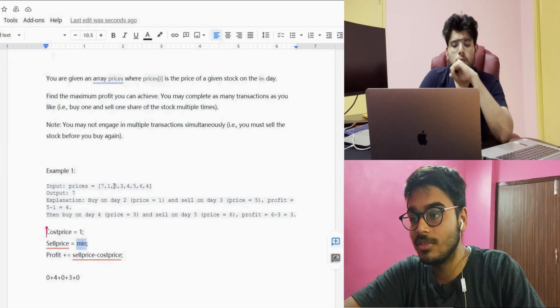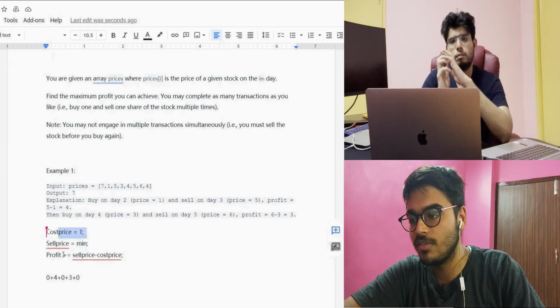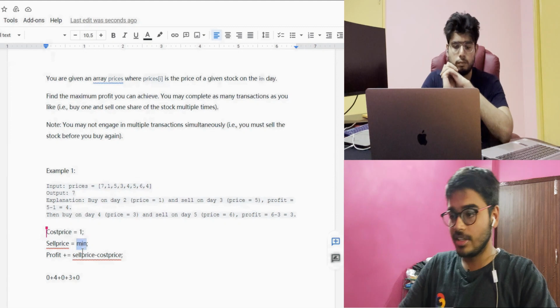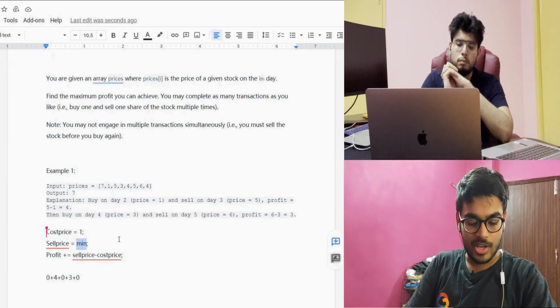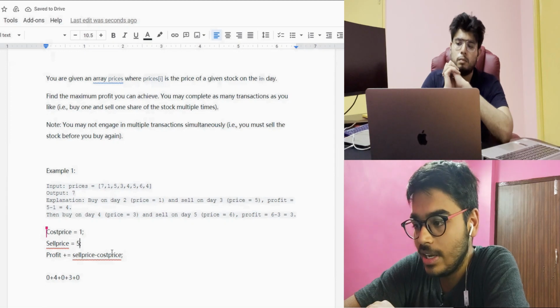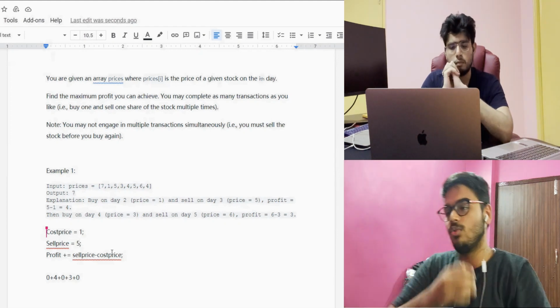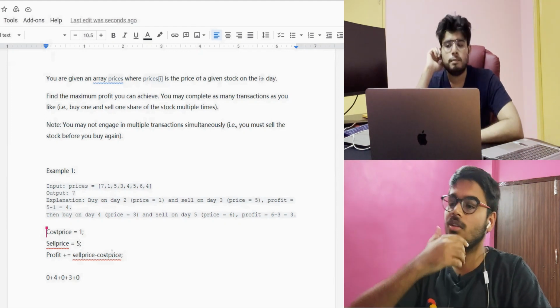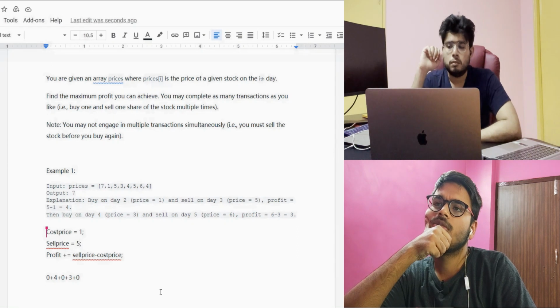When we get something which is greater than the cost price, then we have to check with the selling price as well, and if it is greater than the selling price, we are going to update the selling price. Okay, so whenever we are updating the selling price, 4 and again 5, again 6, no, every time we don't have to do it, only the first time we have to. Okay, let me think once more.